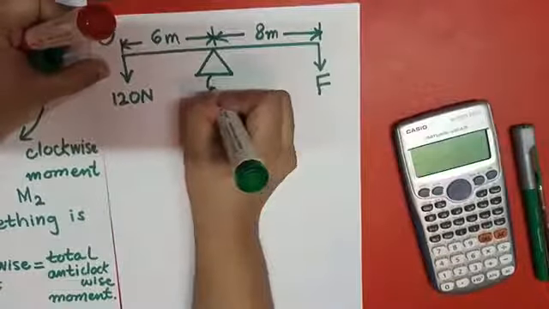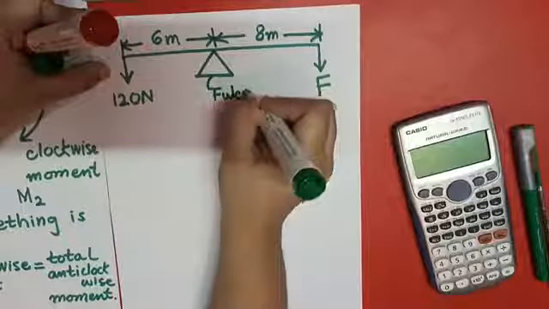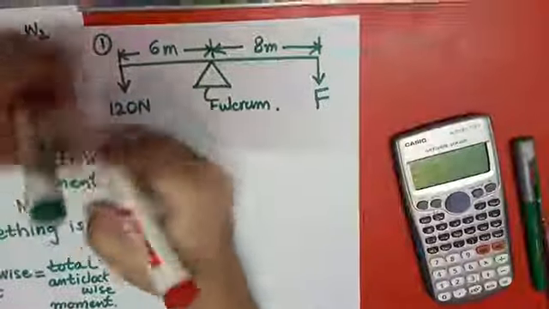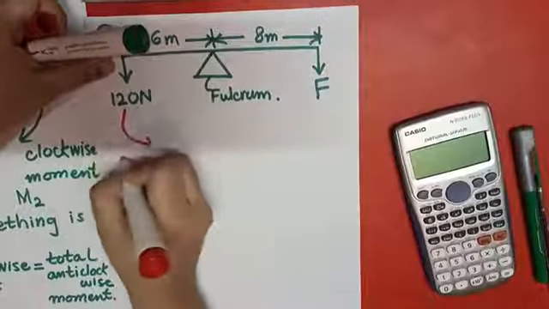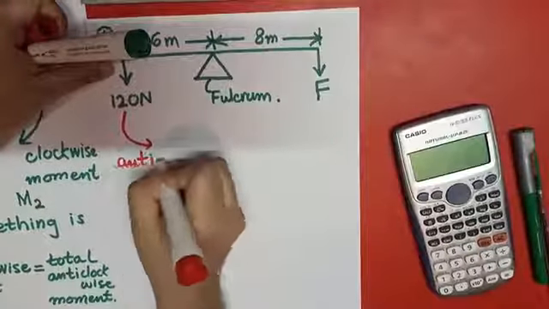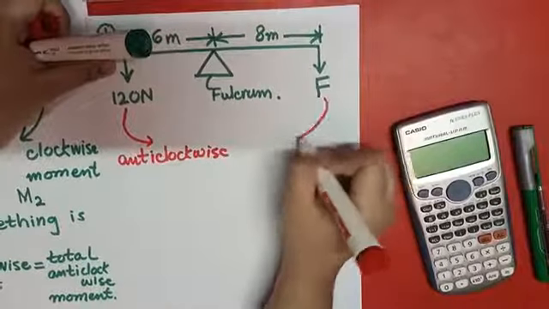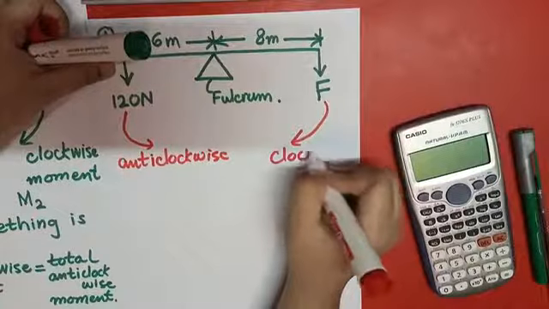This is known as the fulcrum, and you can also say pivot. One side moves anti-clockwise downward, and this is the clockwise direction.